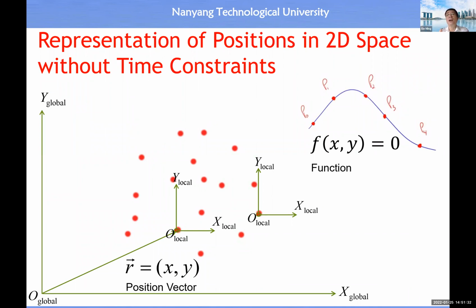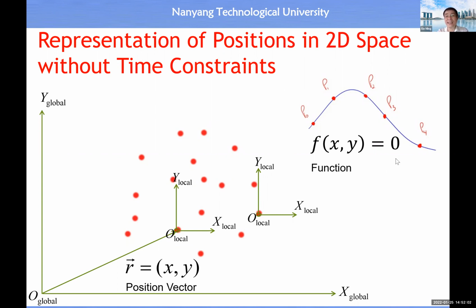For example, how to represent the position of a shape when you move within the global coordinate system. We can use a position vector, and actually this position vector refers to the origin of the local coordinate system with respect to the global coordinate system. Another way is to have a function which constrains the x and the y coordinate together.